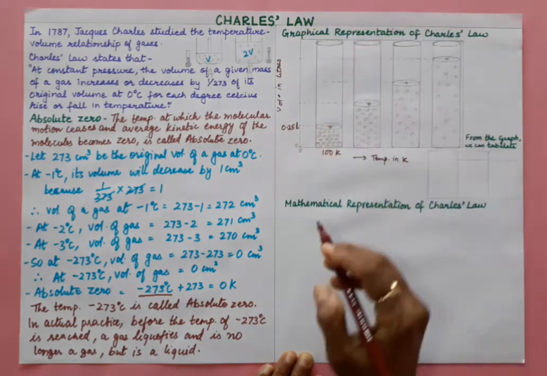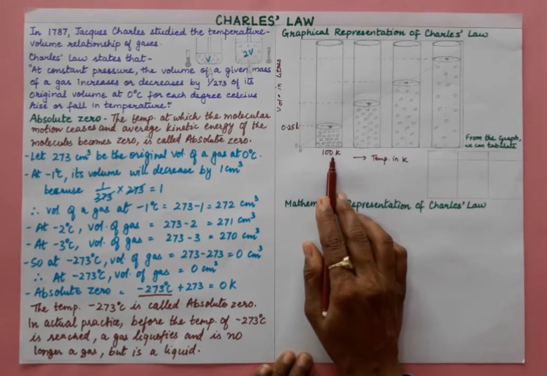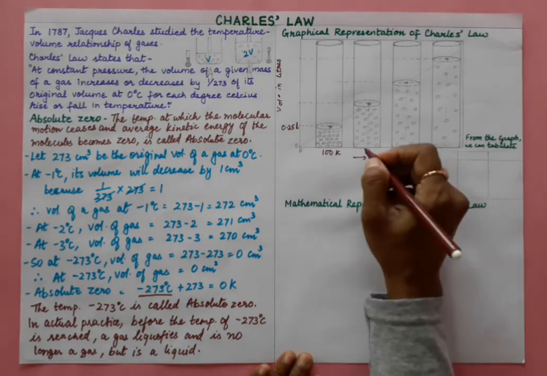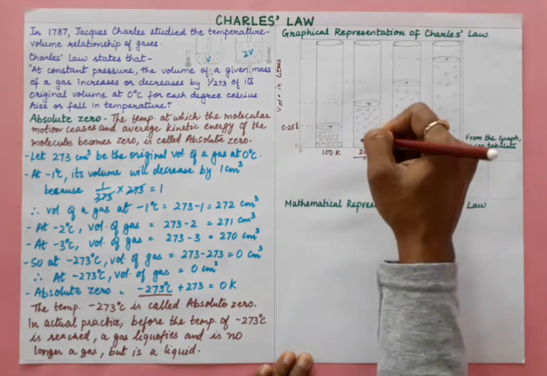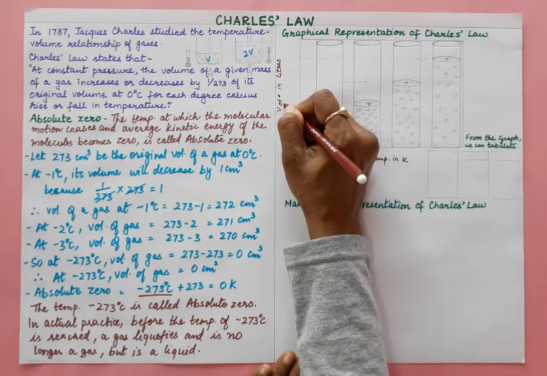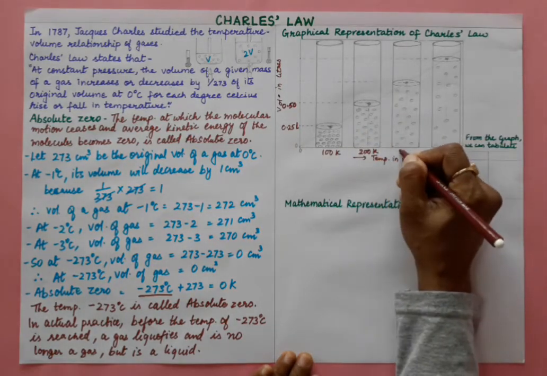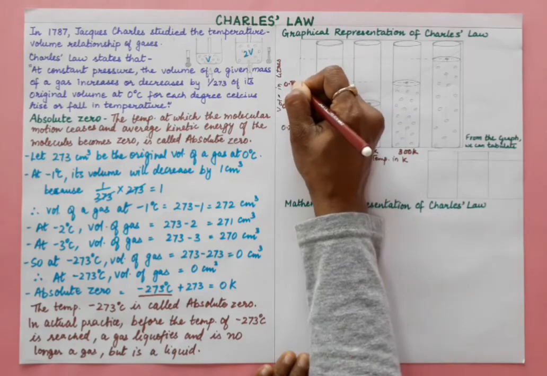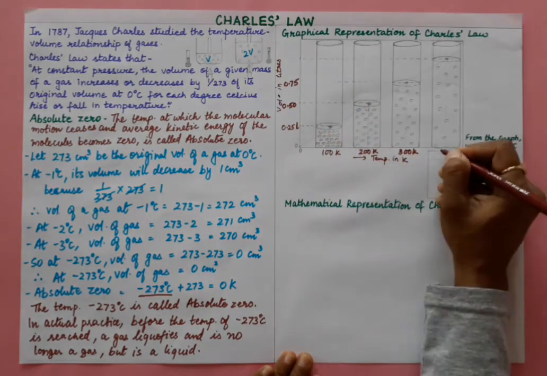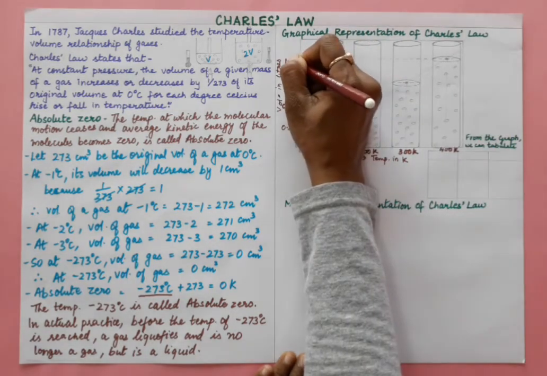At 100 Kelvin the volume is 0.25 liter. Now if we increase the temperature to 200 Kelvin, the volume will also double, 0.50 liter. At 300 Kelvin, volume is 0.75 liter. And at 400 Kelvin, volume is 1 liter, right?